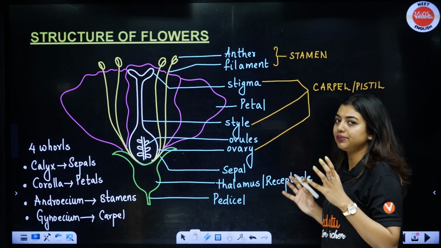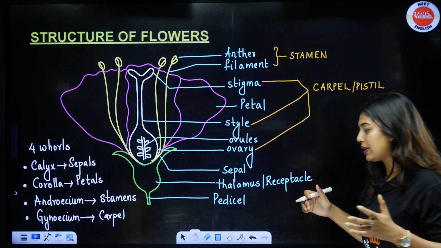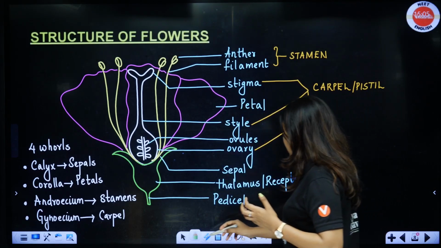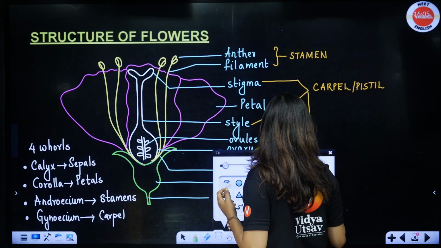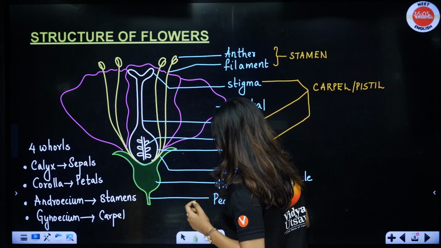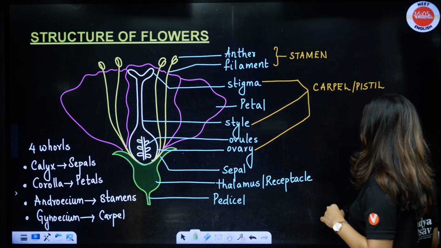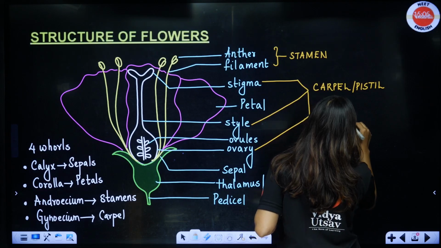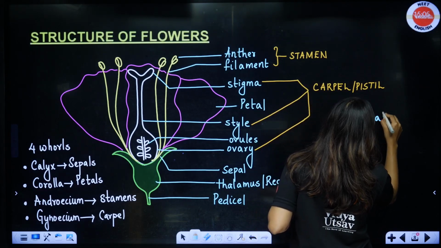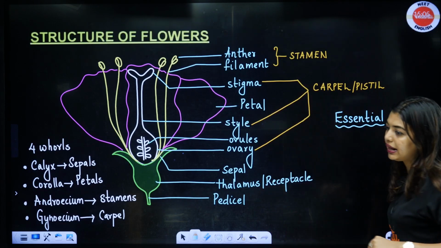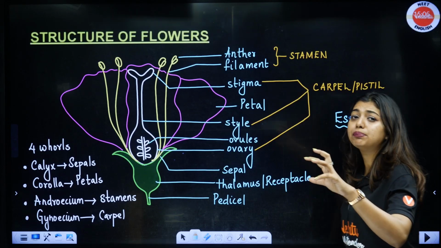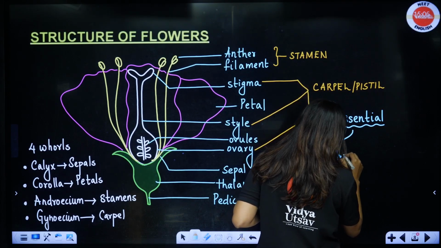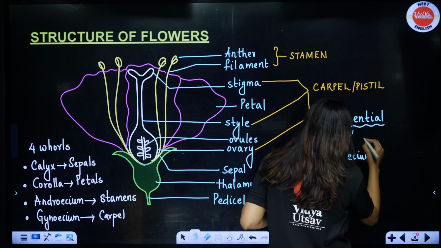So now students, we need to make a differentiation. What differentiation? For a flower, what is really important is the question. For a flower, what is more important? That is what we are going to understand. So a flower needs some essential parts. Now what do I mean by essential? That means the ones that are actually going to help with the fertilization. So essential is going to be none other than your androecium and gynoecium.